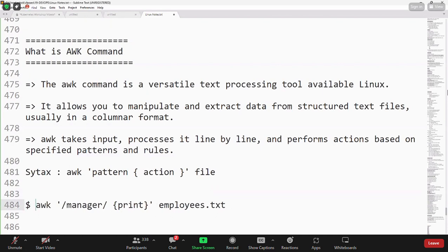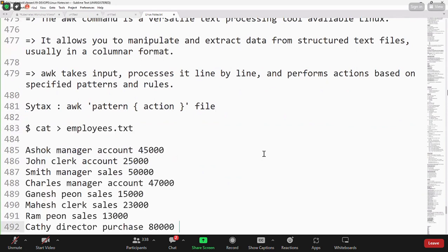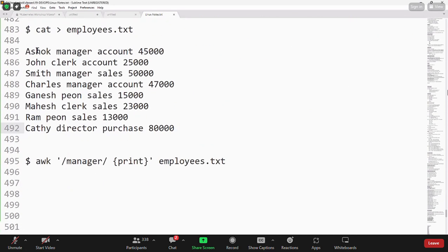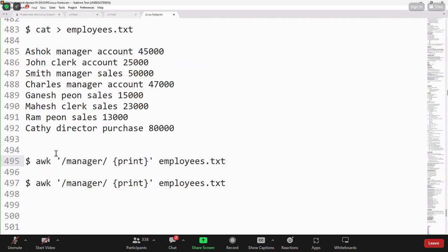Okay, good. So I'm creating one file, employees.txt. In that file, I'm storing all the employees' data: name, department, role, salary. If I execute the command directly with print and without any pattern, it prints all the data available in the file. When I use awk with manager and print, it prints the employees belonging to the manager role.